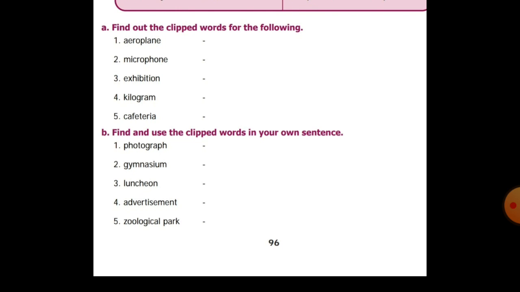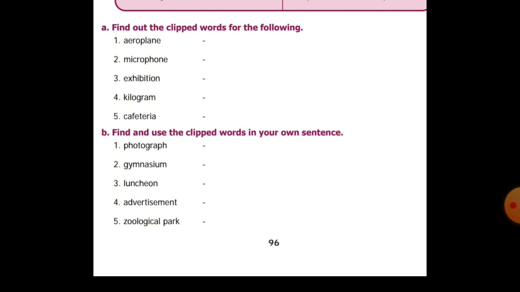So when I dictate, you write it in your book, students. First one, photograph. How can we write it? First we write the clipped word, photo, and then we write our own answer. Write: I have some collection of photos of my childhood. Then gymnasium, the short form is gym. Using gym, write your own sentence: my father or my brother goes to gym every day.